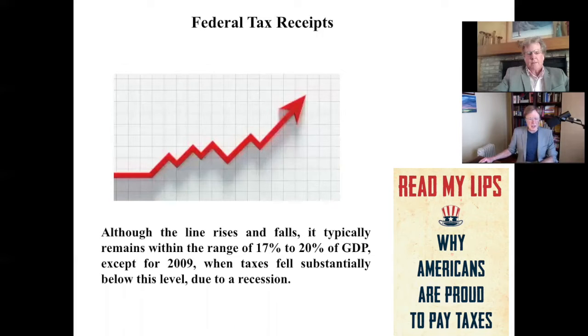Federal tax receipts. Although the line rises and falls, it typically remains within range of 17 to 20% of GDP, except for 2009, when taxes fell substantially below this level due to a recession. Did you know many Americans falsely believe that federal spending has grown overwhelmingly? Many also think taxes have increased excessively.